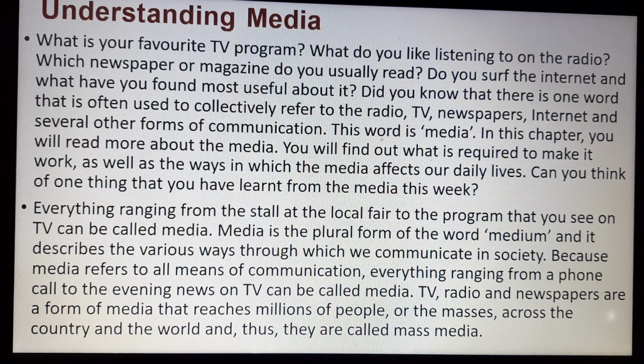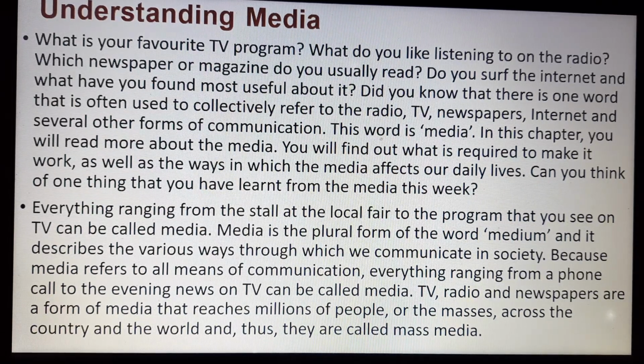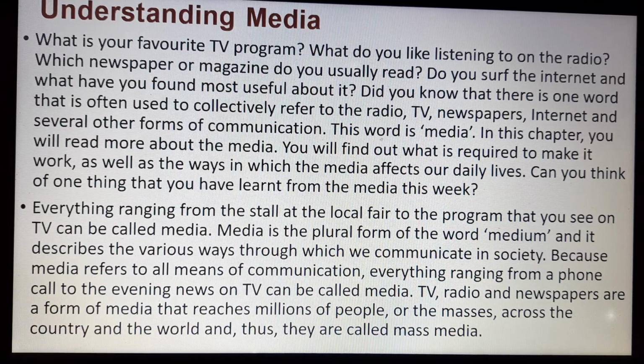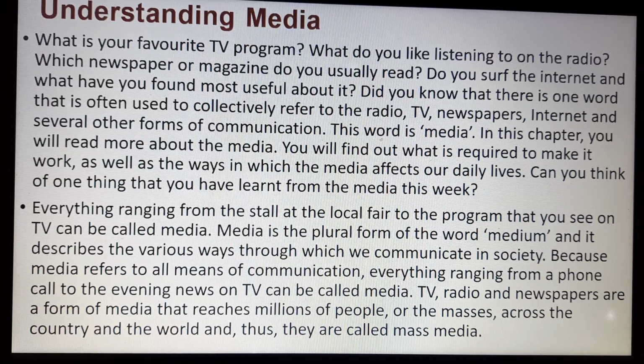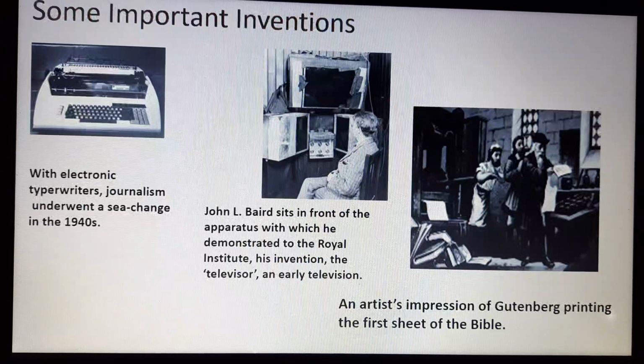That is also media. TV, radio, and newspapers are forms of media that reach millions of people, so it means throughout the world. There are many countries, 182, 192 countries. Whichever country it is, they all have certain forms of media, and in that, TV and radio are the most prominent. The newspaper also reaches millions of people, who read news and get information about a particular incident, or the masses across the country and the world, and thus they are called mass media. So TV, radio, and newspapers are forms of mass media.